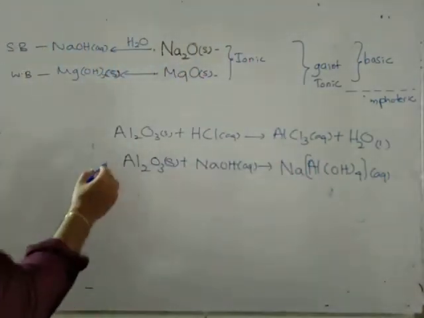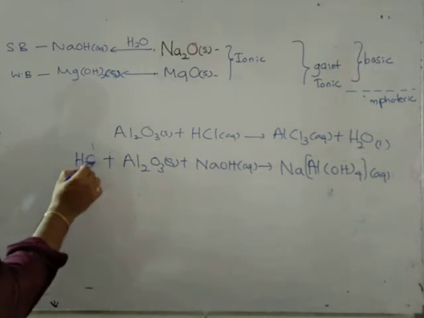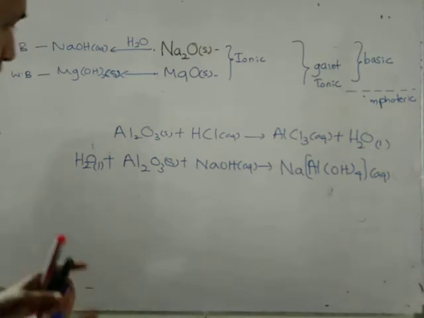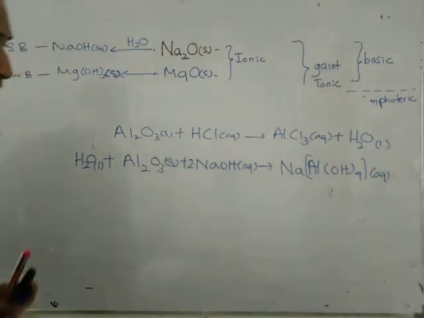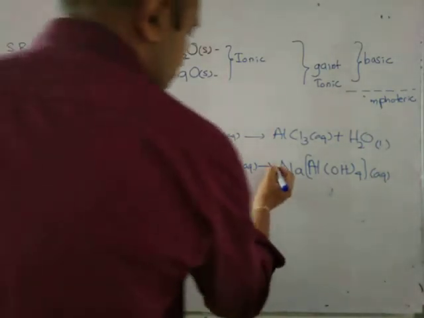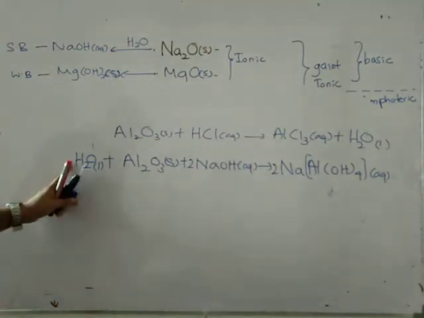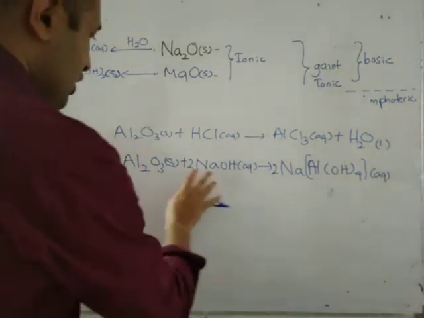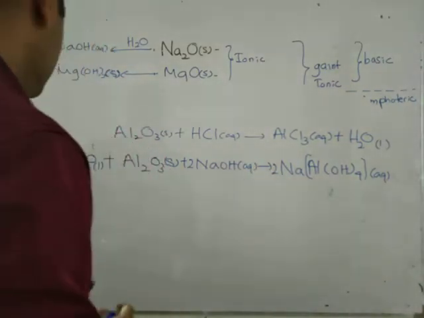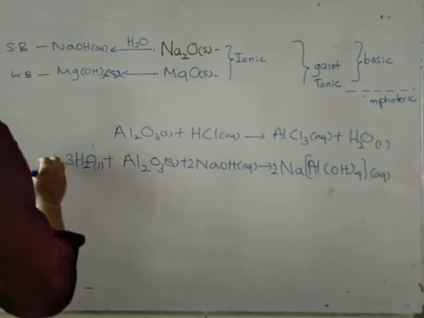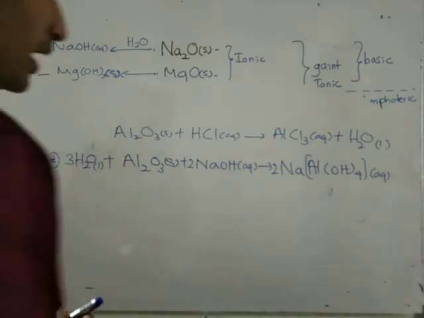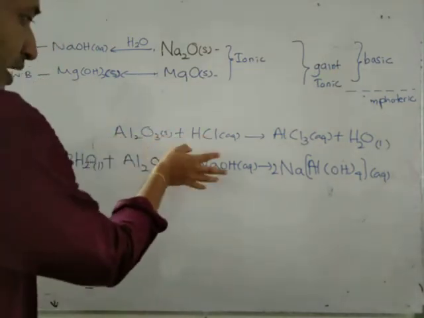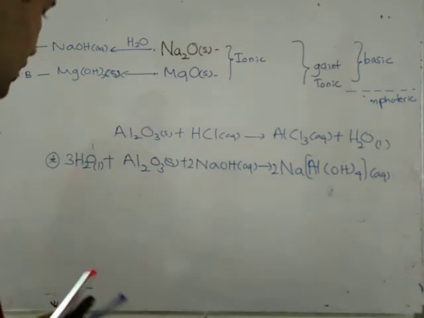And when you are balancing this one, you should put a water molecule in front of this. It's better if you can remember the stoichiometric numbers: 2 NaOH and 2 of this one, and H2O. If you take H2O, there must be 3 H2O molecules. You can remember these numbers, 2 and 2, then you can balance the water. Otherwise it takes time to balance this one, right? You can see that the amphoteric oxide is reacting with the acids and bases.